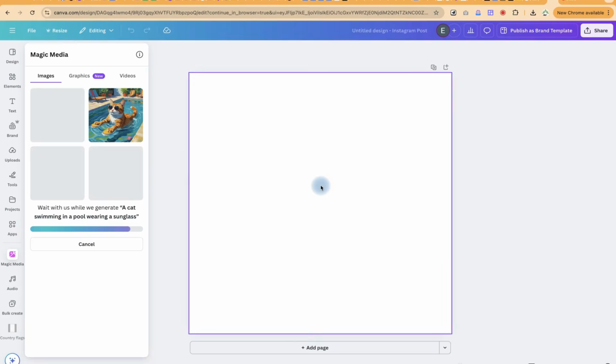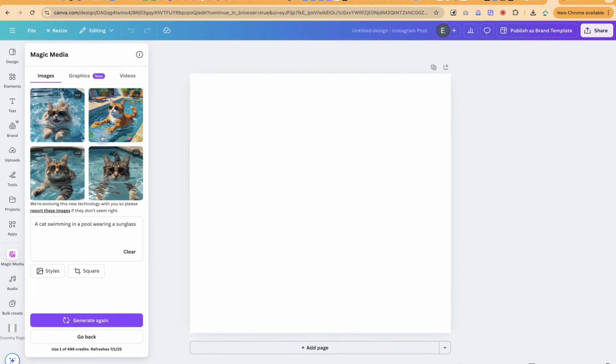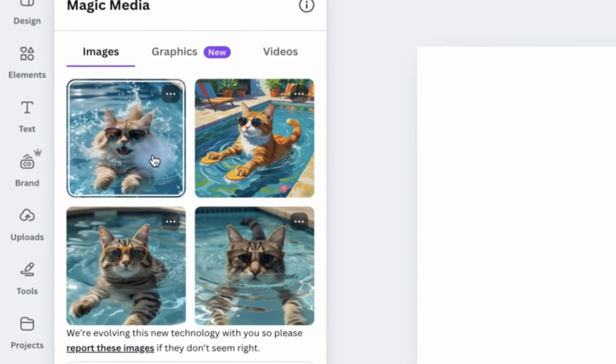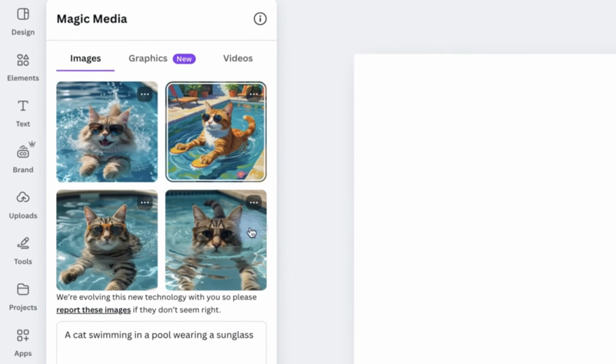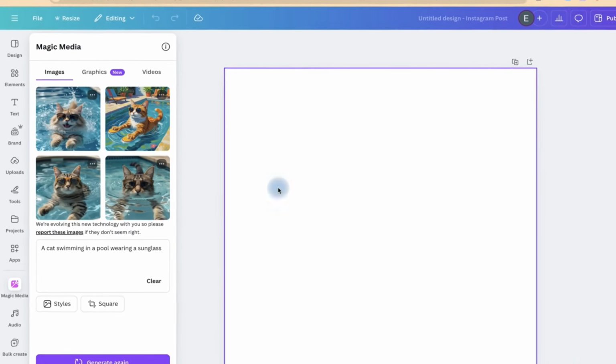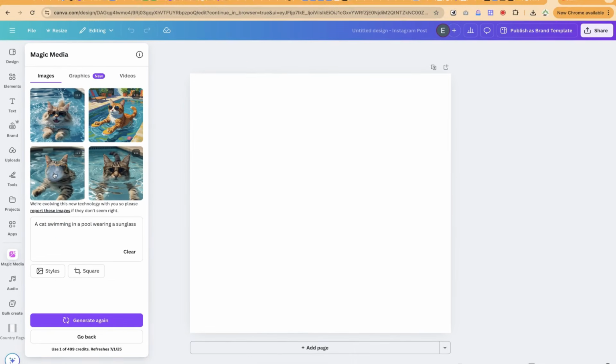And of course, Canva is really, really wonderful with this. You can see it has given us the cat really swimming in a pool, wearing a sunglass. This is really, really fantastic. You can click on any one of them and you'll be able to have access to it directly. You can click and then be able to have access to it. Maybe you can add it to the canvas and proceed with your own editing. Okay, you can of course bring in anyone.